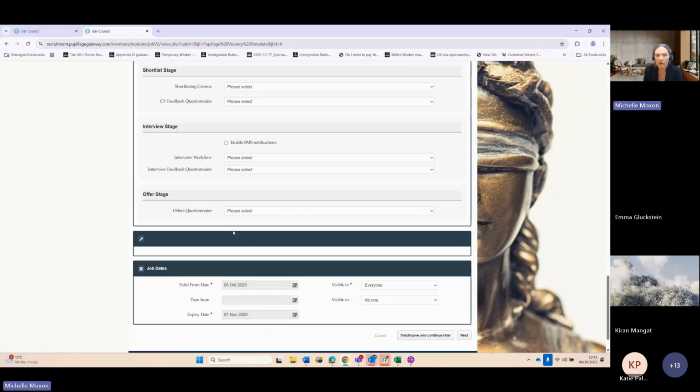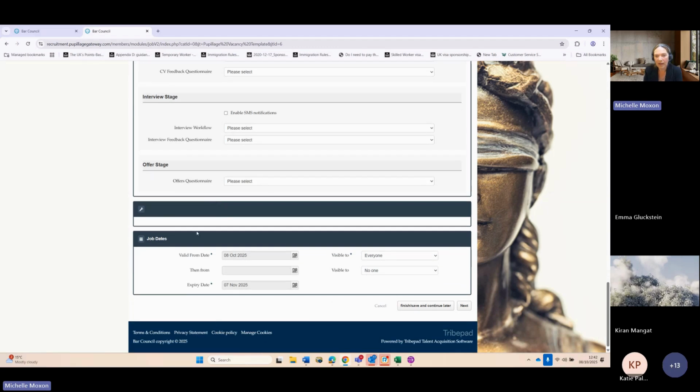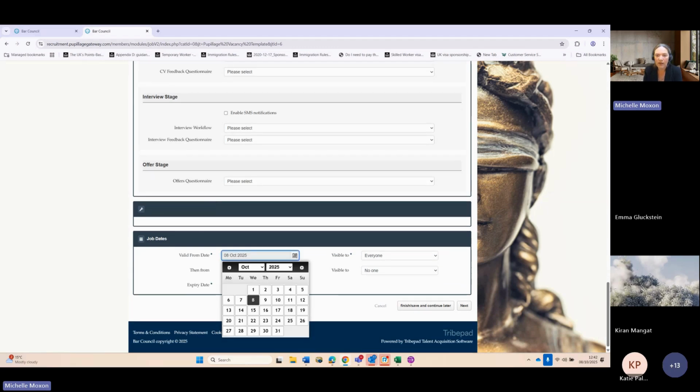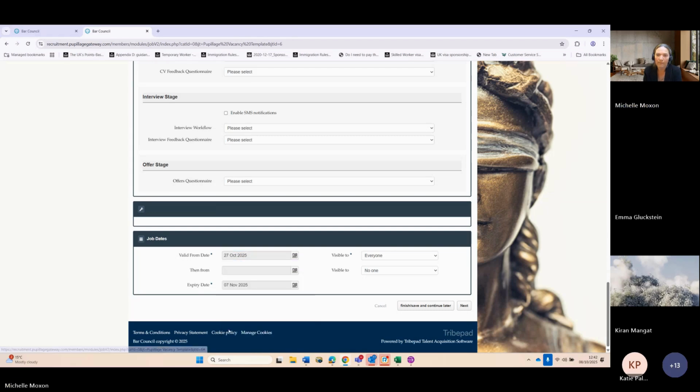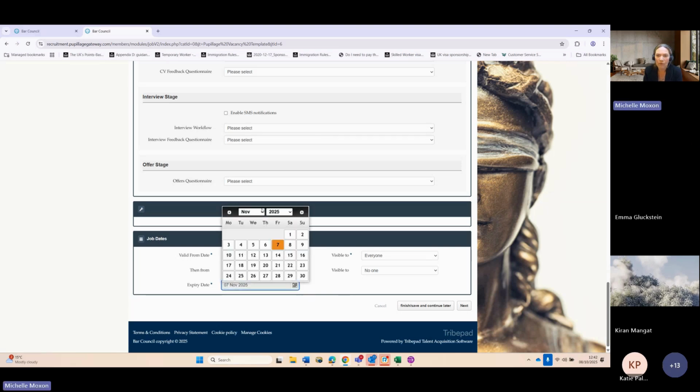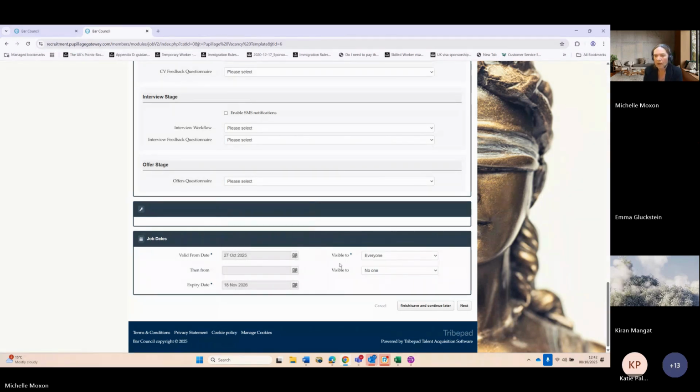And that's the finish of that section there, and then you go down to job dates. So the valid from date is the date that the candidates will be able to see the actual vacancy themselves. And the expiry date is the date that they will close in January. And you make them visible to everyone, and then you click next.